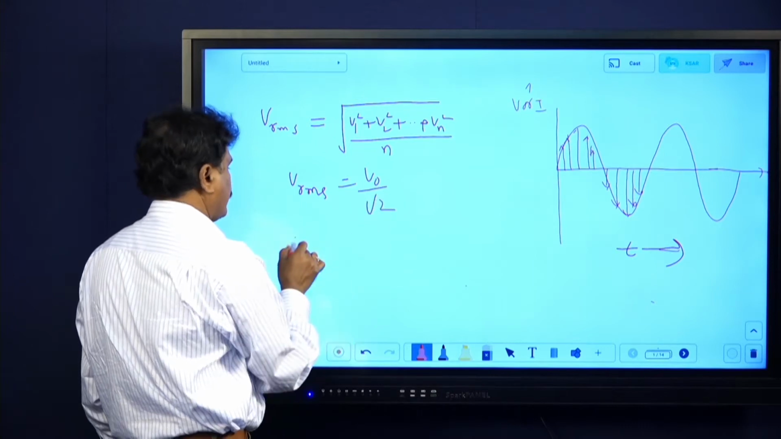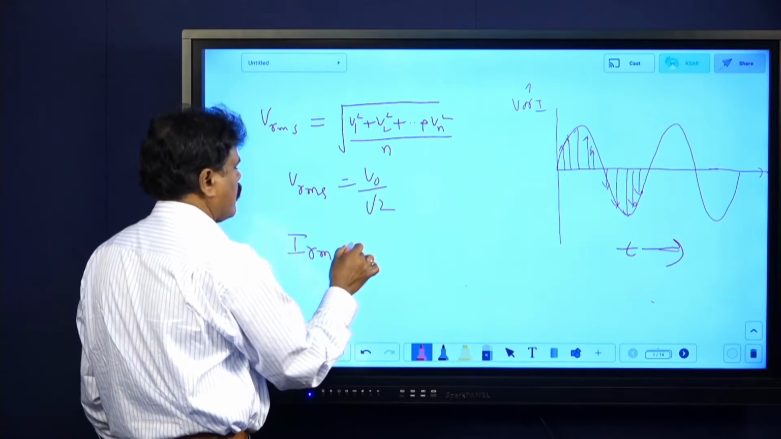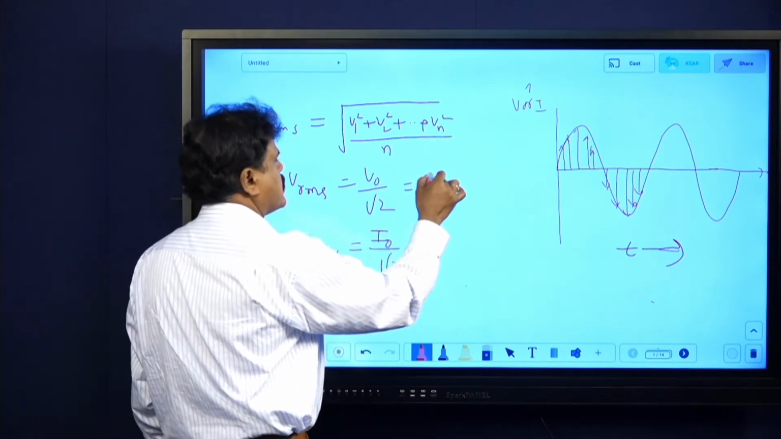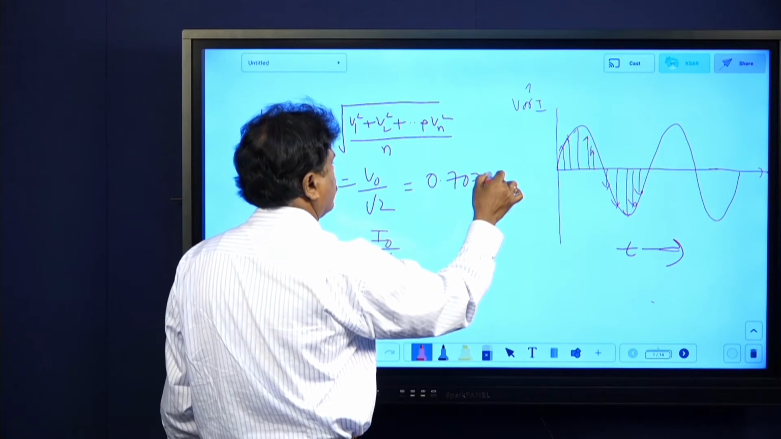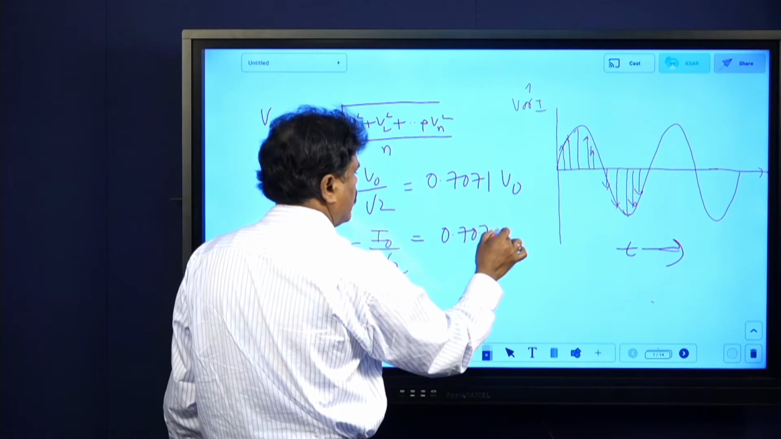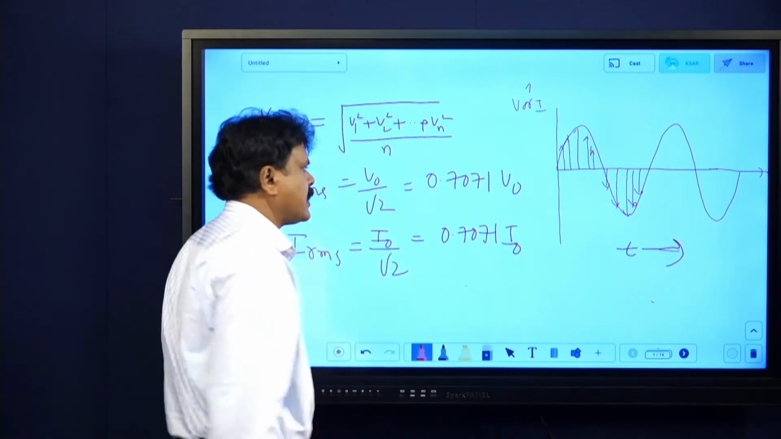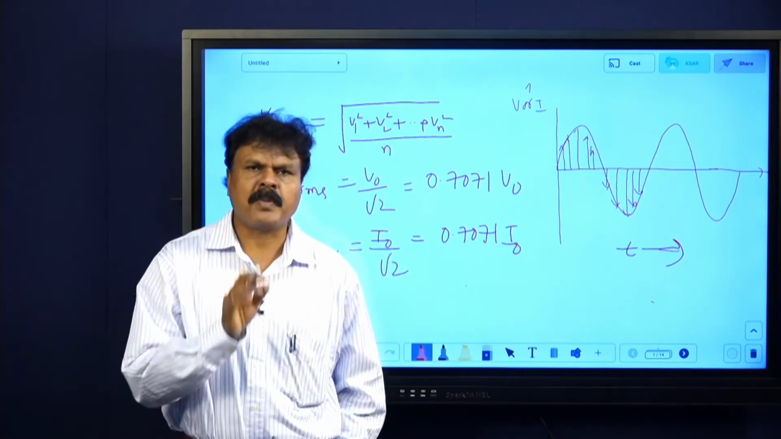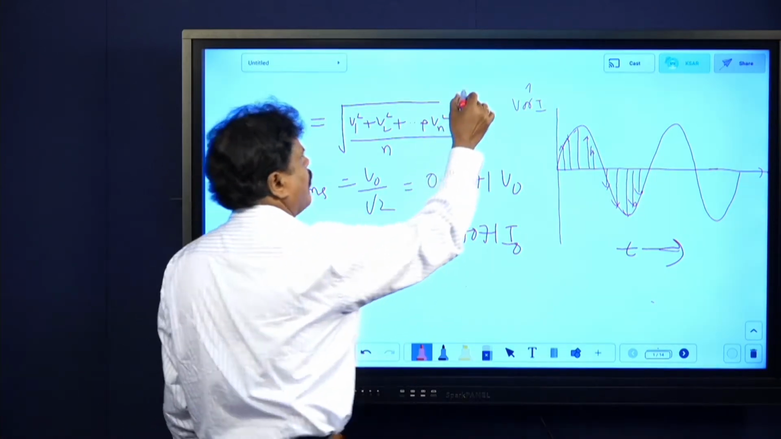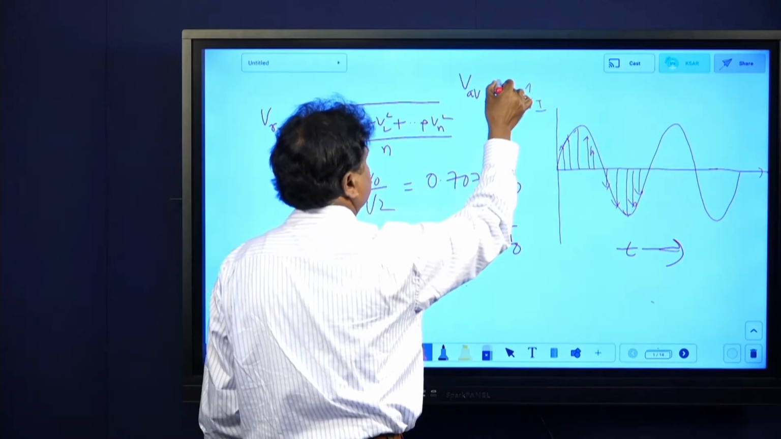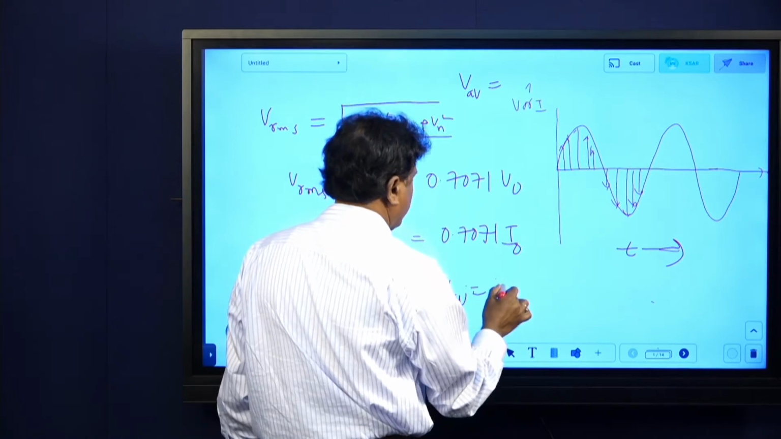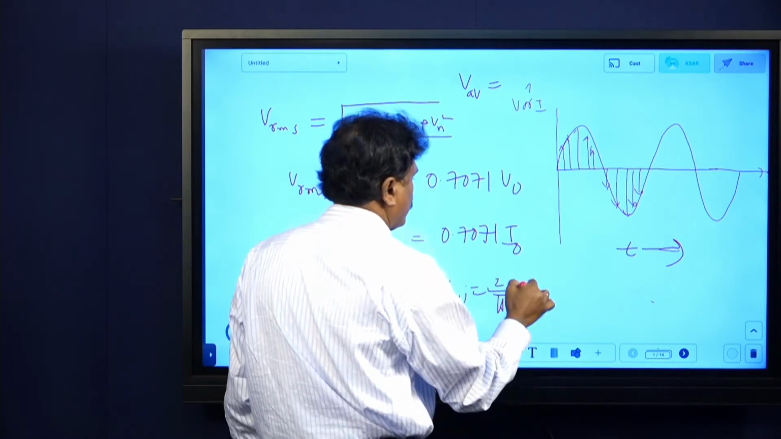Remember, IRMS is I naught by root 2. The value of this you will get as 0.7071 V naught, and this will be 0.7071 I naught. VRMS is this. V average, I told already, is nothing but 2 by pi V naught.